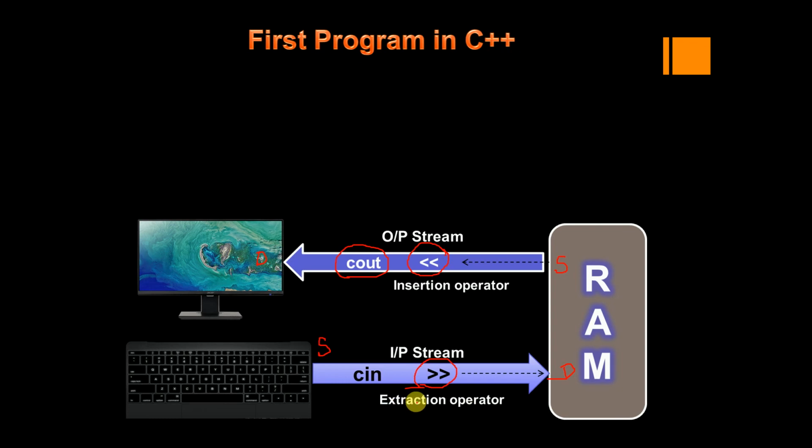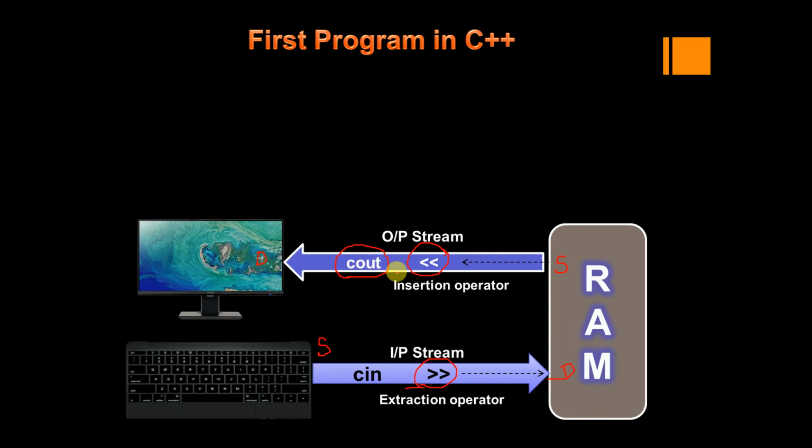Okay, so that's why it is called the extraction operator, and this one is called the insertion operator. Means the left shift operator is called the insertion operator, and the right shift operator is called the extraction operator. The insertion operator is always associated with cout, and the extraction operator is always associated with cin. Don't use the insertion operator with cin and the extraction operator with cout. During compile time only you will get a lot of errors.